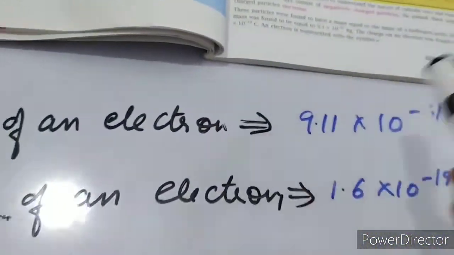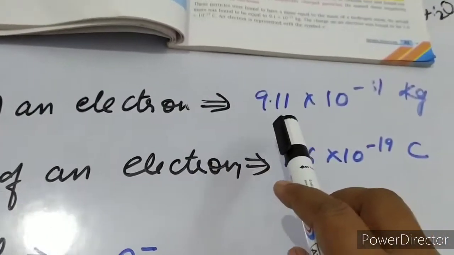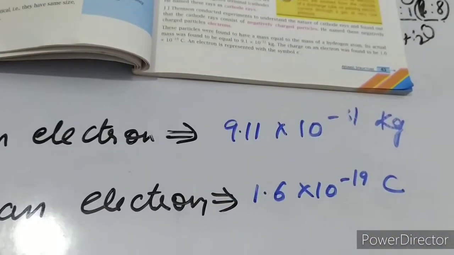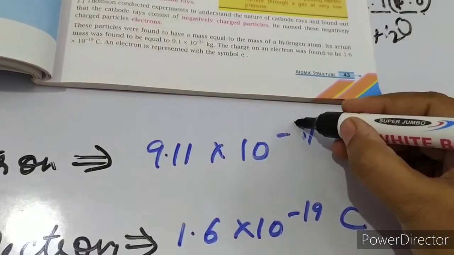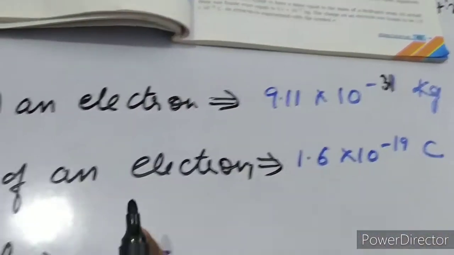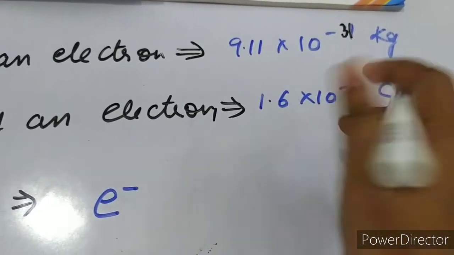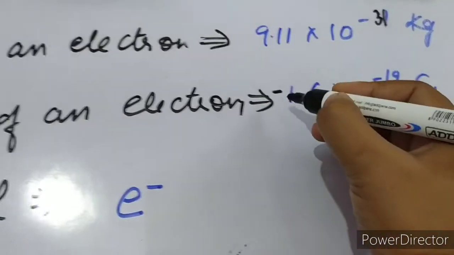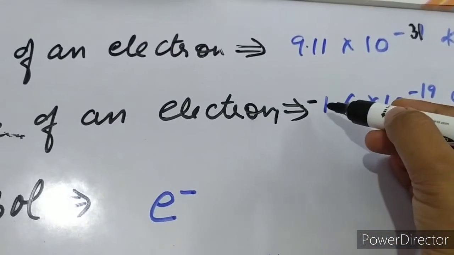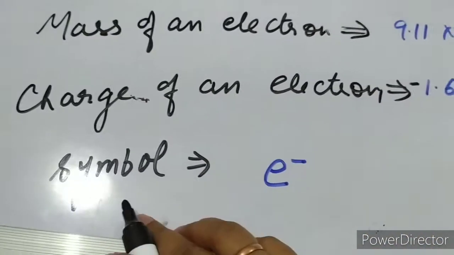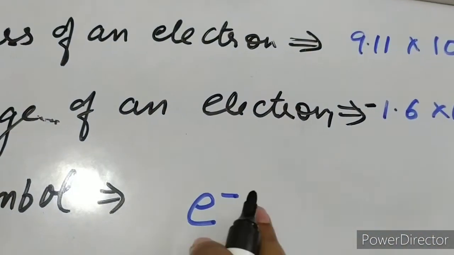Now you can see here the mass of an electron is 9.11 into 10 to the power minus 31 kg, and the charge of an electron is 1.6 into 10 to the power minus 19 coulomb. The negative sign is there because the electron's charge is negative, and symbolically we represent it as e negative.